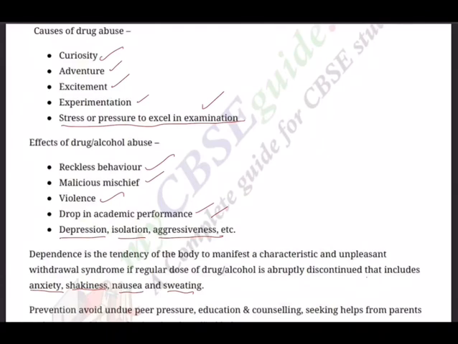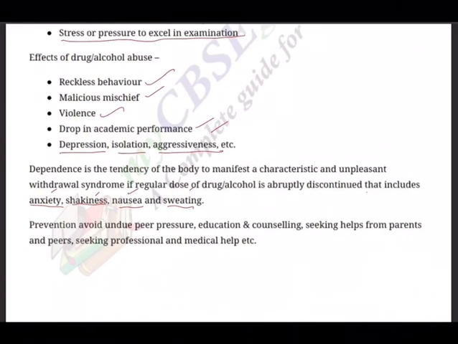What happens if all of a sudden we force somebody who has been in addiction to stop? All of a sudden he will develop anxiety. The body parts will be shaking, including hands. He can't even drink a cup of tea, and there is continuous vomiting, nausea, and profuse sweating. These are the symptoms for abrupt stoppage of the drugs or alcohol.